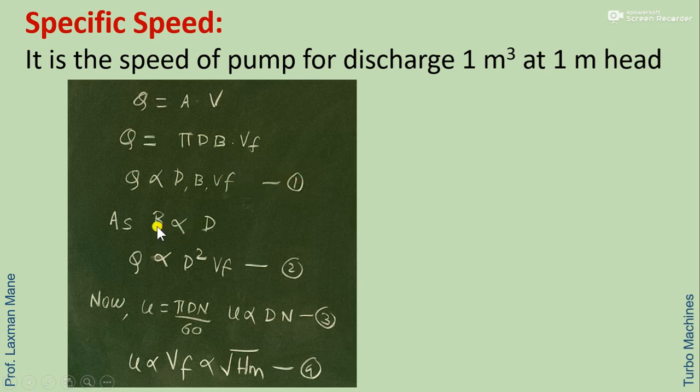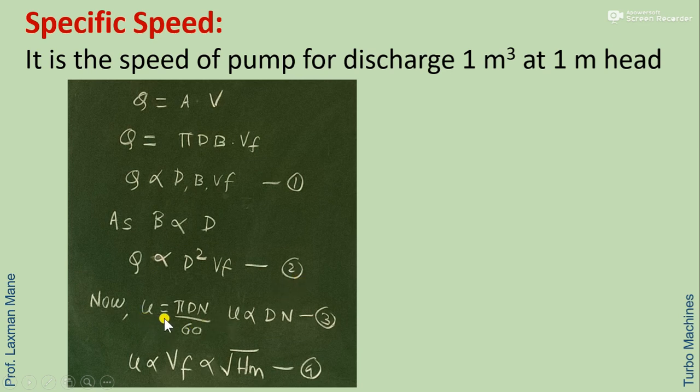Now as B and D are geometrical properties, they are proportional to each other. That's why for dB we can write d square. So Q is proportional to d square into Vf, say equation number 2.